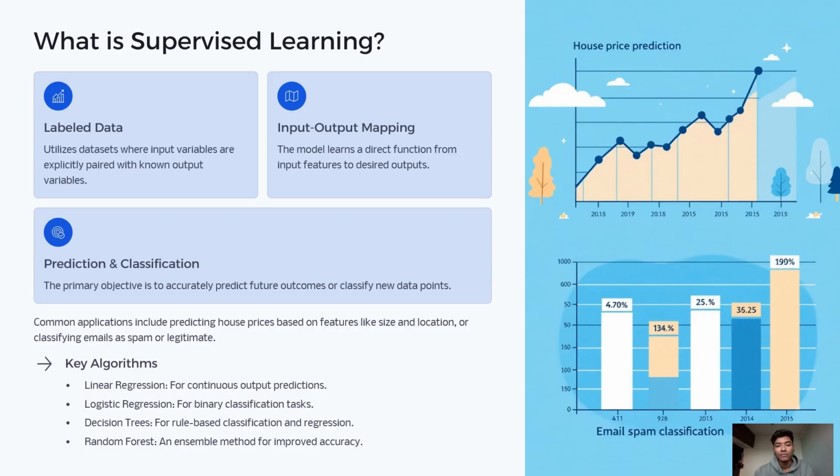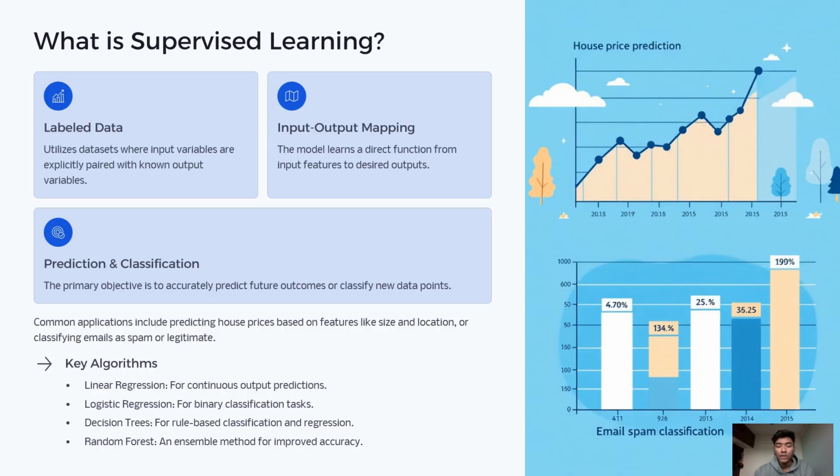Talking about the key algorithms here, some common algorithms used in supervised learning are linear regression for predicting continuous values, logistic regression for yes and no decisions, decision trees for simple rule-based predictions, random forest to improve accuracy using multiple trees. These algorithms help us solve practical prediction and classification problems.